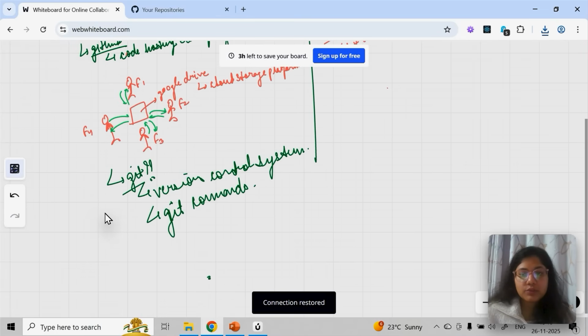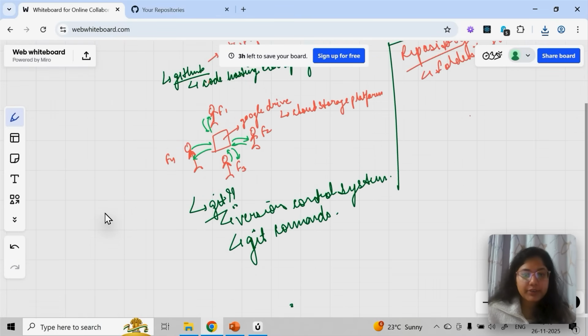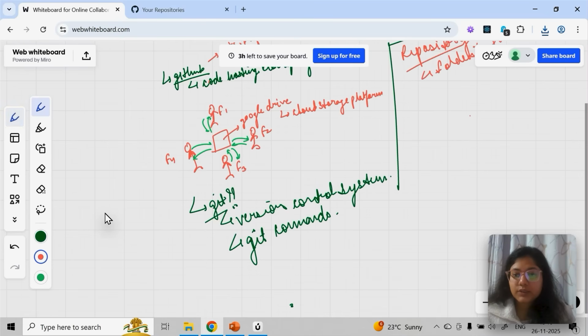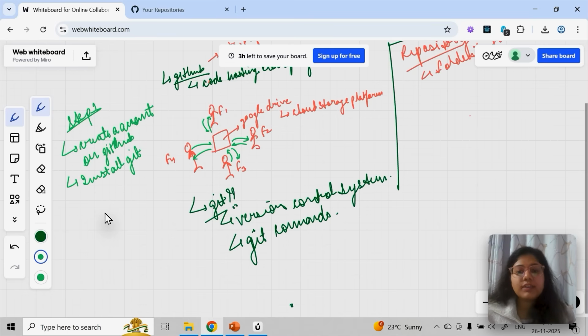Let me also write all the pointers here. Whatever we are installing, whatever we are doing, let me note it here. These are the initial steps you need to follow. Firstly, we need to create an account on GitHub. Next, you have to install Git, and you can check if those two options are coming on right click, which means it is installed. Let me write the steps: Git installation and GitHub.